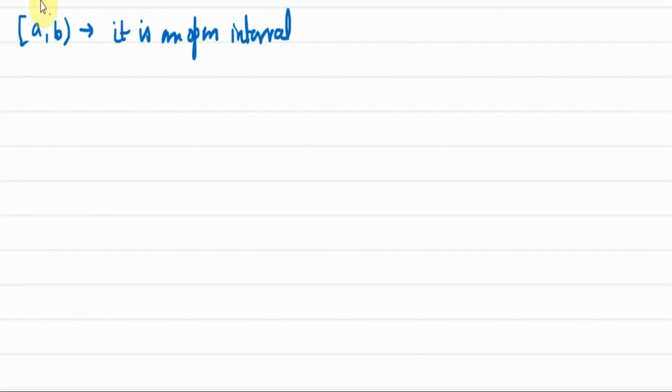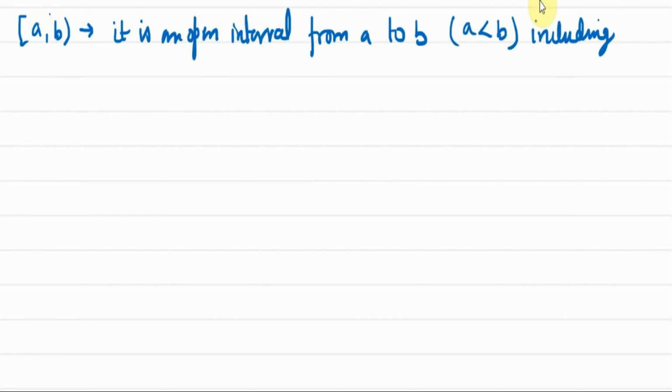Now, if we come across an interval of the form square bracket a comma b round bracket, what is this type of interval signifying? It means that it is an interval from A to B. We already have the condition that A is less than B. So it is an interval from A to B, including A, but not B.